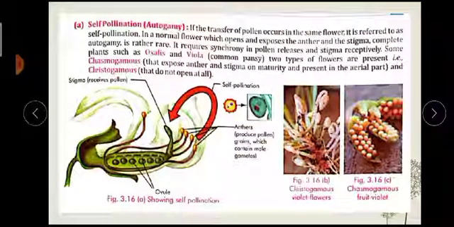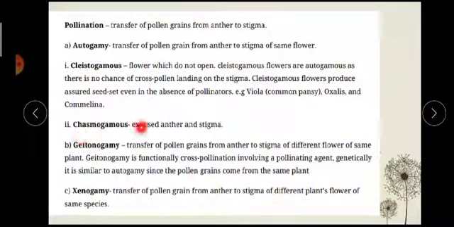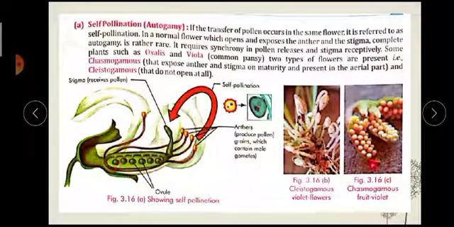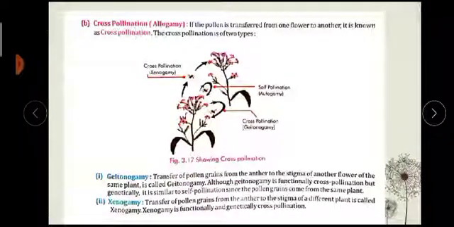You need to remember here what is a cleistogamous flower and what is a chasmogamous flower. It is beautifully given in this picture. You try to understand from here. I hope students you have understood the different types of pollination.